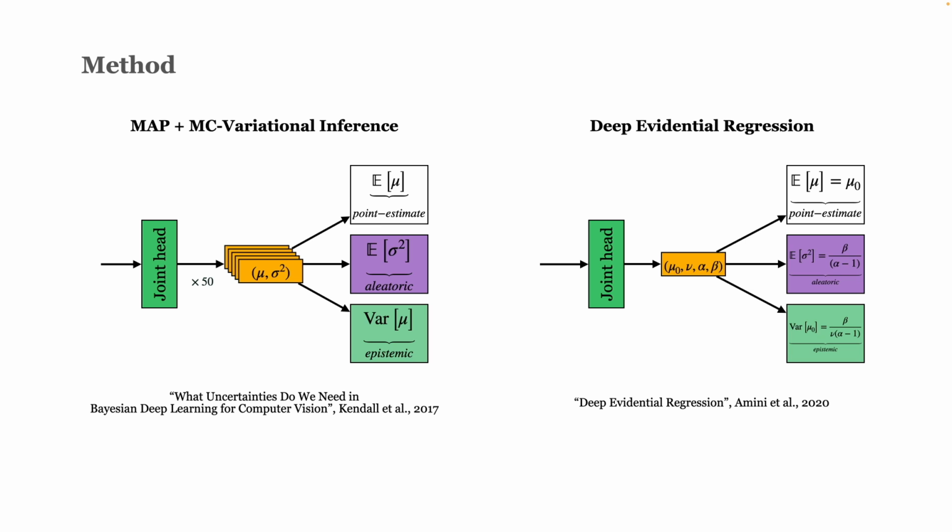Deep evidential regression requires no variational approximation. Instead, the predictive posterior from which we derive the negative log likelihood loss function is defined in terms of the parameters of the normal inverse gamma prior over the likelihood function. Uncertainty components follow directly from the moments of this prior. The same is true for the multivariate model, where instead of a variance, we estimate a covariance matrix, and therefore apply a normal inverse Wishart prior.